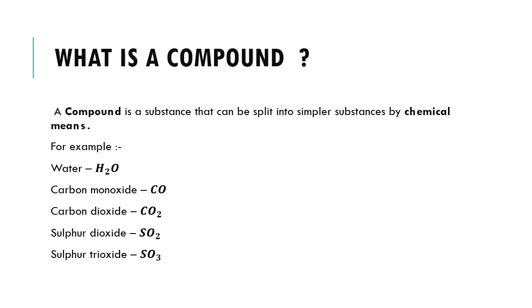Other examples of compounds are carbon monoxide CO, carbon dioxide CO2, sulfur dioxide SO2, and sulfur trioxide SO3. These are all substances which can be split into simpler substances, called elements, by chemical means.